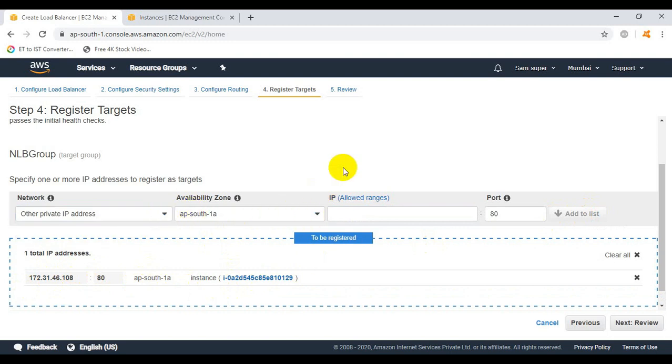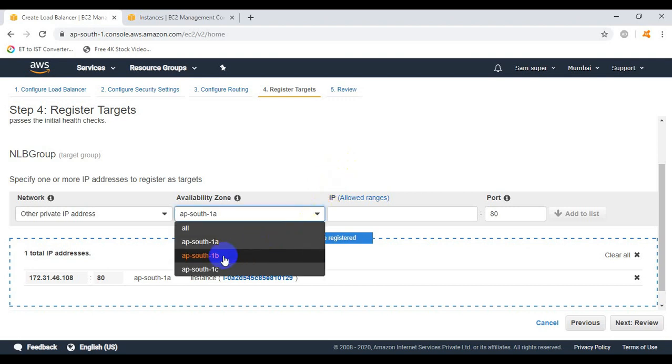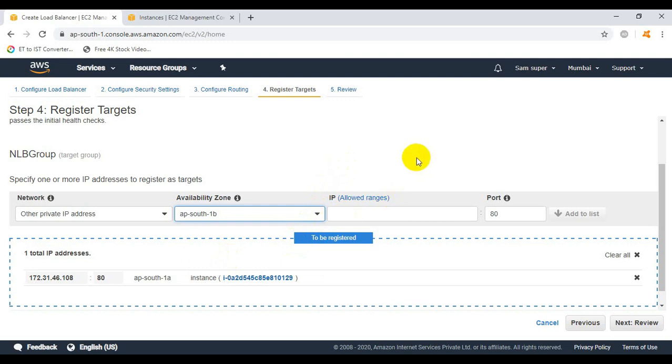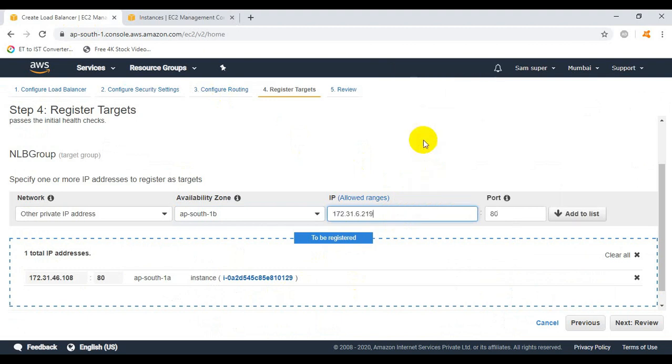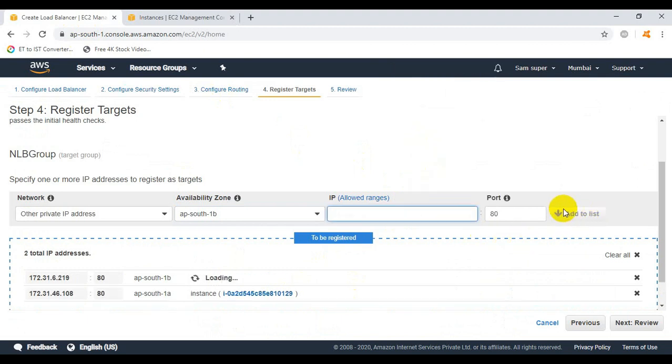EC2 instance. So we will select 1B or the availability zone 1B because my second EC2 instance or the web server 2 is located inside the availability zone 1B. So let's go to the another tab and let's see what is the private IP address of the web server 2. So here we can see the private IP address of the web server 2 is 172.31.6.215 and just copy it and now I will paste it. Click on add to list.